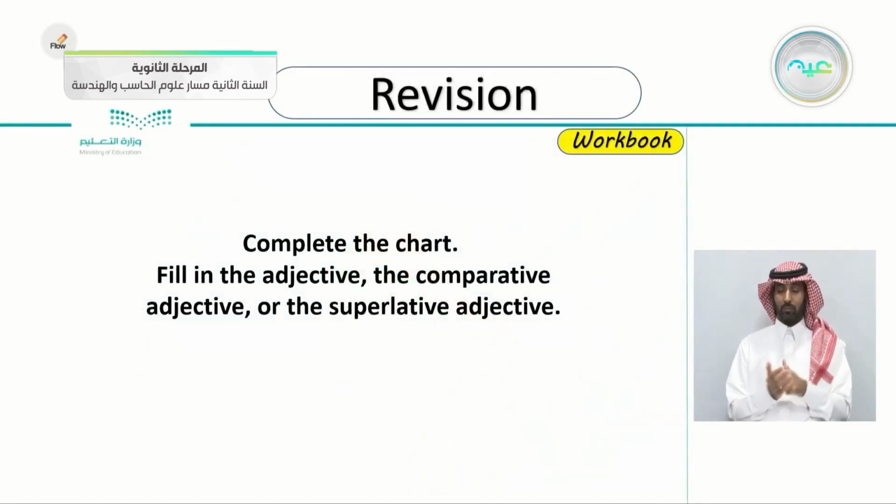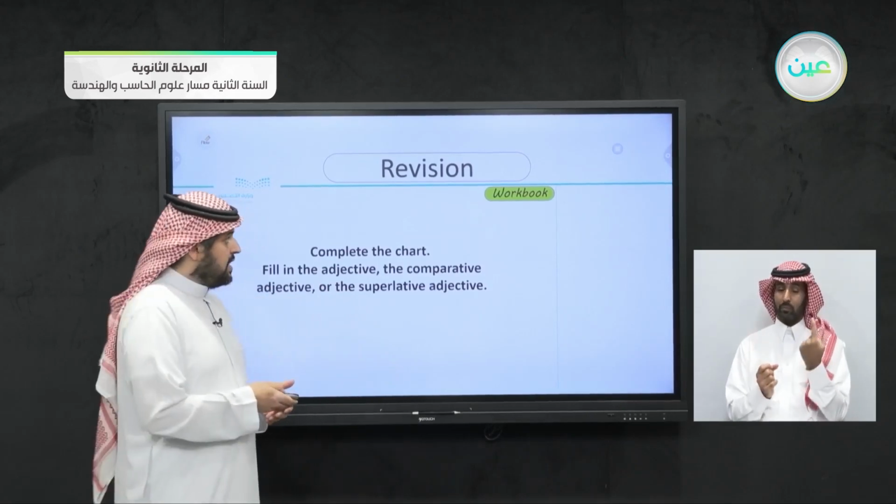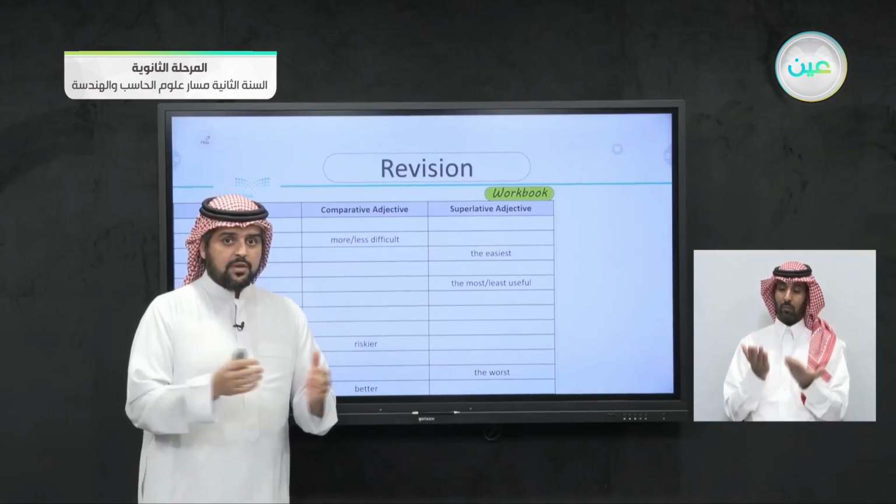Before we do that, let's take some exercises from the workbook just to refresh your memory about this unit. Complete the chart, fill in the adjective, the comparative adjective, or the superlative adjective. So you choose the adjective or the comparative form or the superlative form. So this is the chart here. You see the first column, the adjective, the second column, the comparative adjective, the third column is the superlative adjective. I'm going to answer some of these and I want you to continue them yourselves.